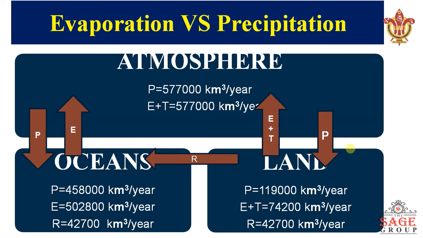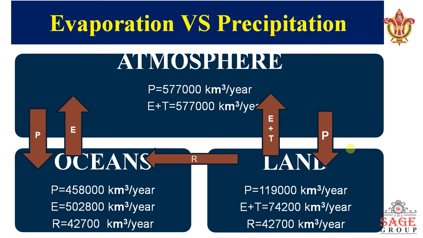There is another term, that is transpiration. Evaporation and transpiration are commonly known as evapotranspiration. Transpiration is also a loss of water from the earth's surface that reaches the atmosphere, but it is from the vegetation, the plants and trees. They transpire, the water is lost through them, and collectively it is known as evapotranspiration.